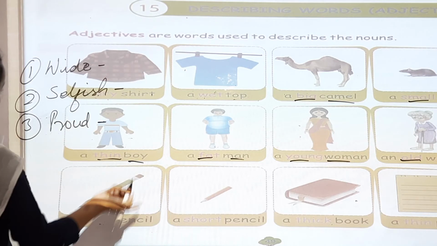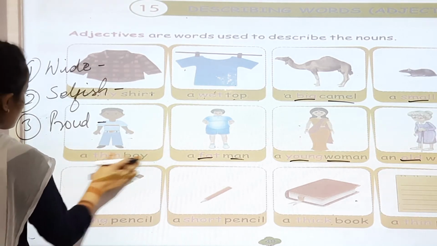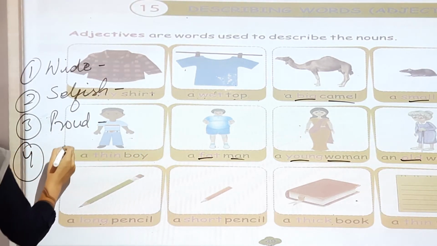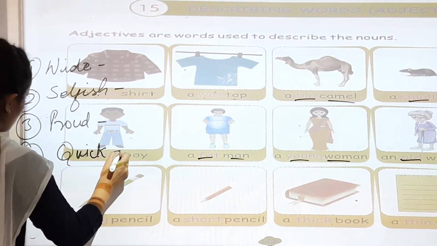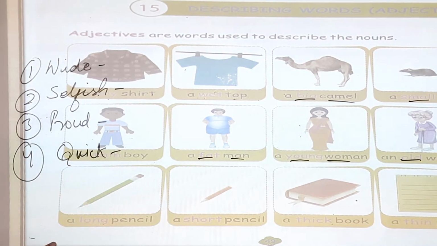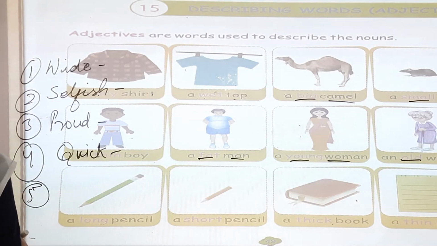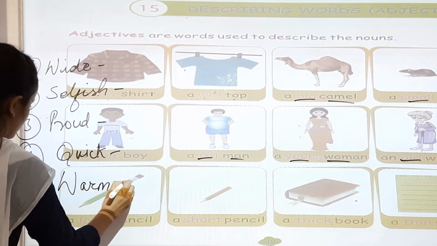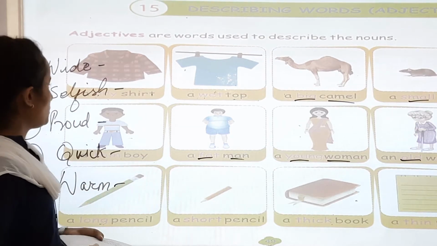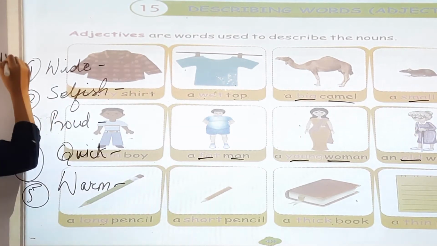I am proud of you. So it describes, right? Quick. You have done your work very quickly. 5, warm. So do this homework. Make sentences.